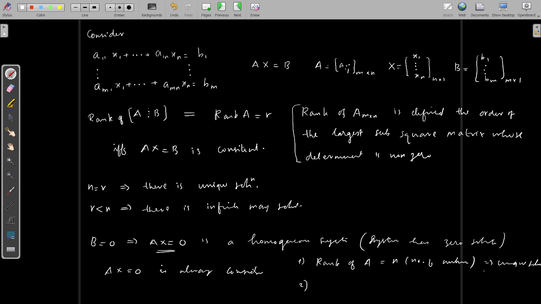That means only the zero solution. Otherwise it has infinitely many solutions. That means otherwise there is a non-zero solution. There exist non-zero values for x1, x2, etc., xn, which satisfy this condition. So this is the classification of the solutions of a system of linear equations.